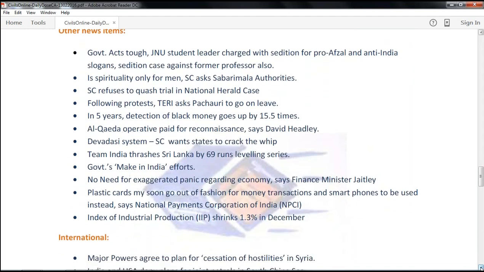Following protests, TERI asks Pachauri to go on leave. In 5 years, detection of black money goes up by 15.5 times. Al-Qaeda operative paid for reconnaissance, says David Headley. It's part of the revelations by David Headley. Devadasi system, Supreme Court wants states to crack the whip. Cricket, Team India thrashes Sri Lanka by 69 runs, leveling the series.